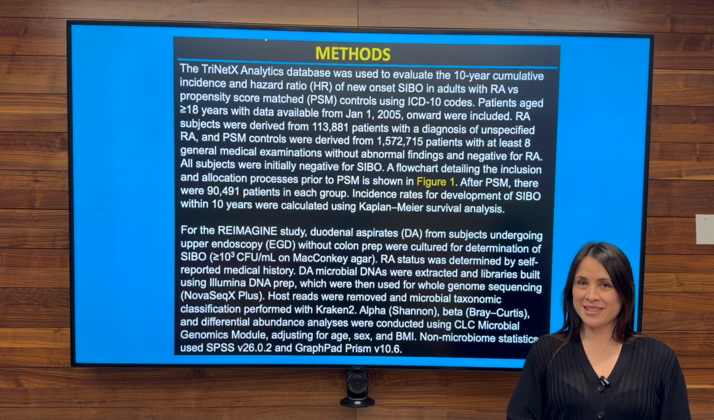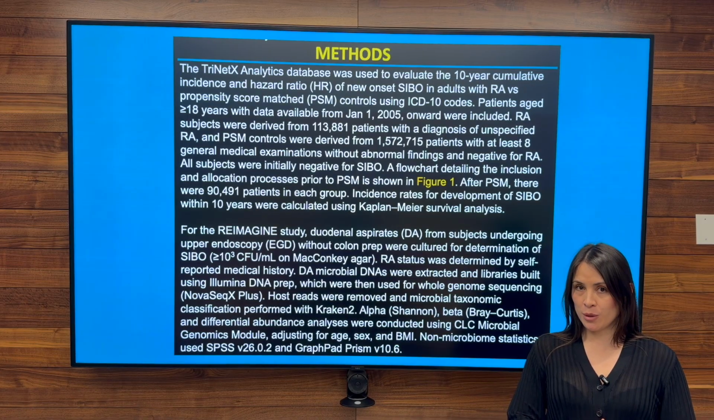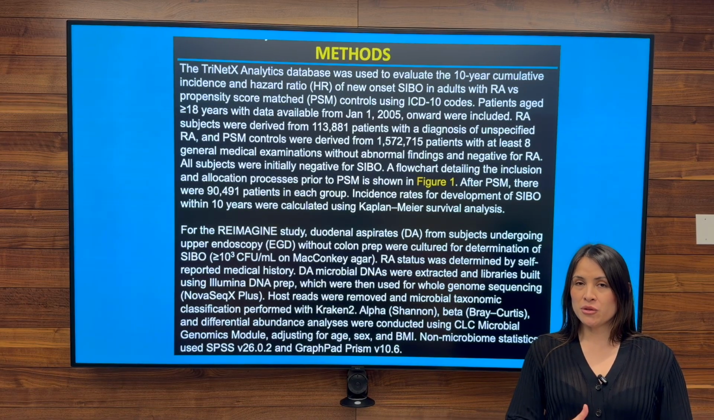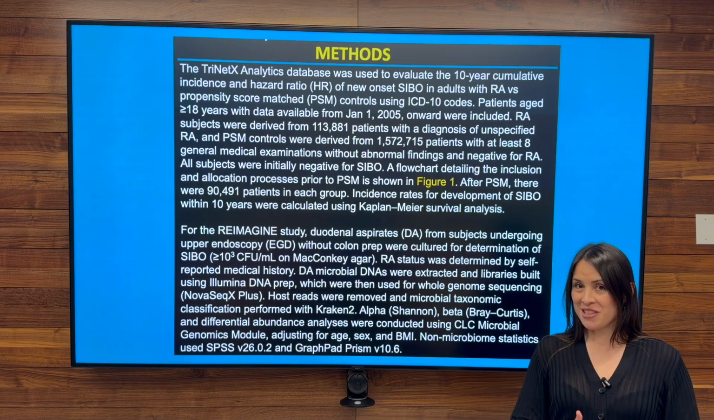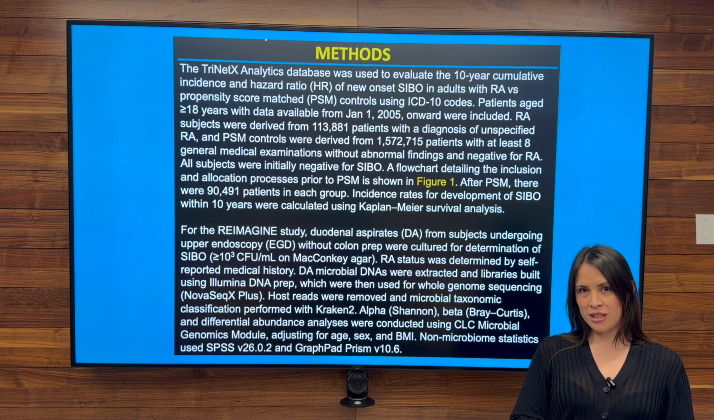First, we analyzed information from the TriNetX database with over 90,000 patients with RA who were matched to controls. This allowed us to assess long-term risk of developing SIBO. Secondly, we used a clinical cohort, the Reimagen study, where SIBO was determined using duodenal aspirate cultures and microbial sequencing was performed in the duodenal samples.